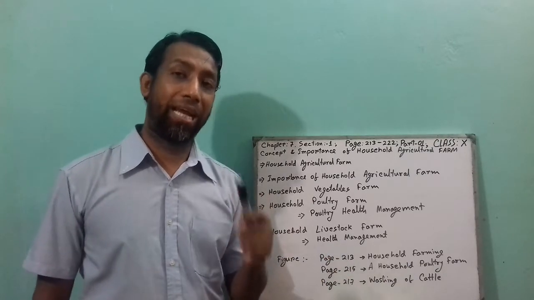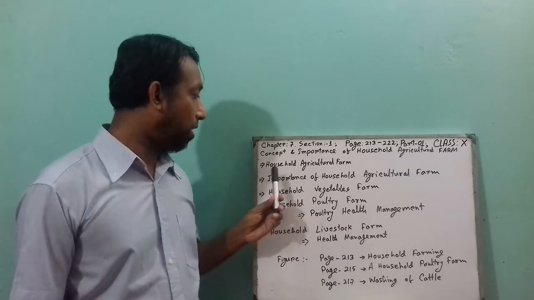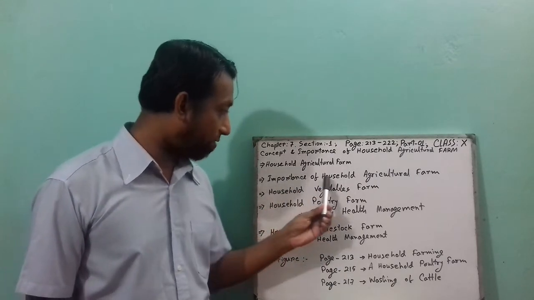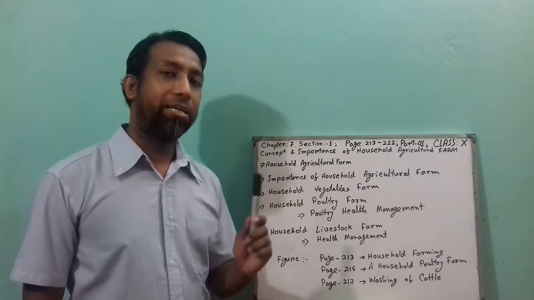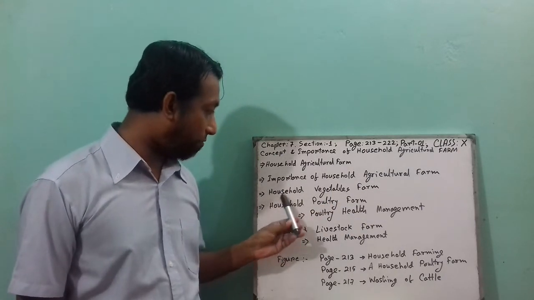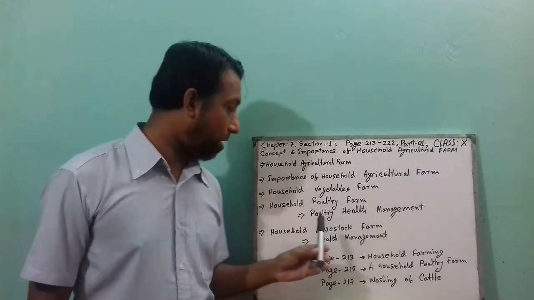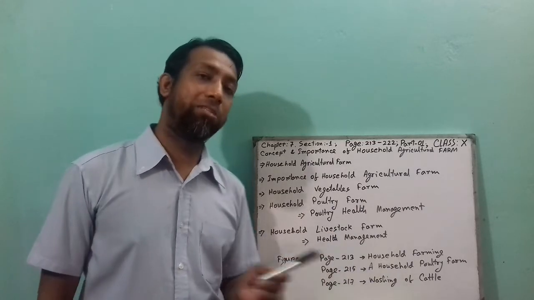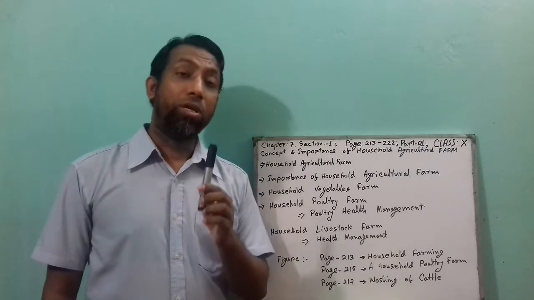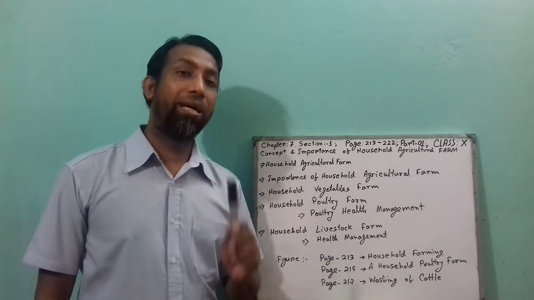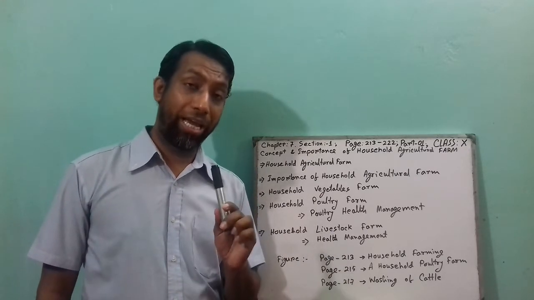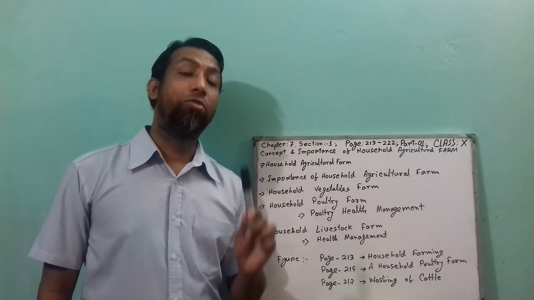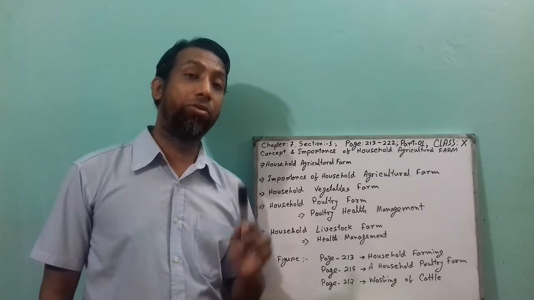You might even get a 1 mark question, which is what is a household agriculture farm. Then you can get a 2 marks question, what is the importance of household agriculture farm. You can even get 3 or 4 marks for household vegetable farm, household poultry farm, household livestock farm, and household health management. So when you read or memorize the page, I told you again, definitely you have to underline every single line for your CQ and MCQ questions.